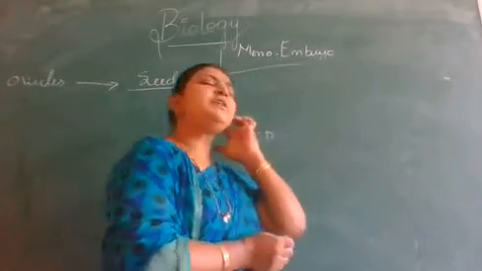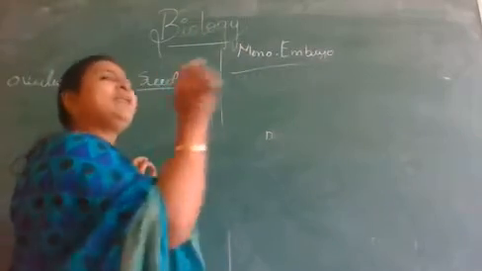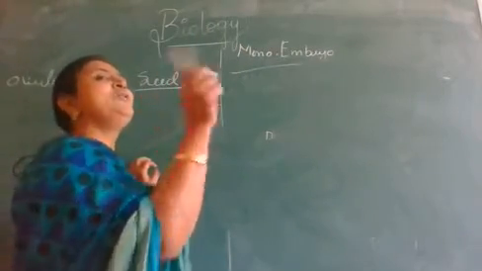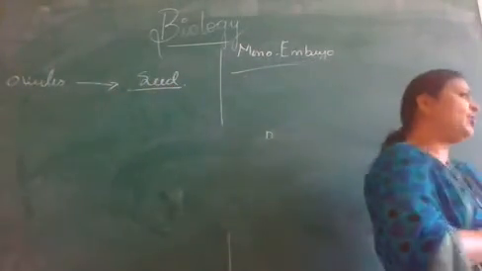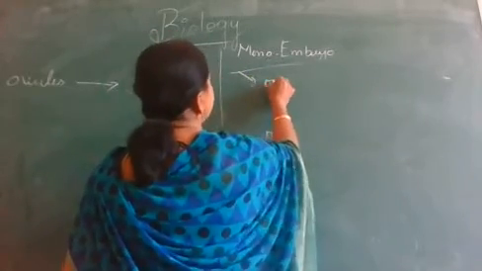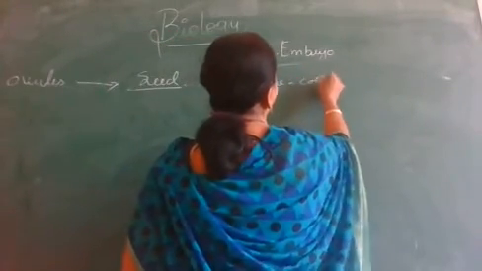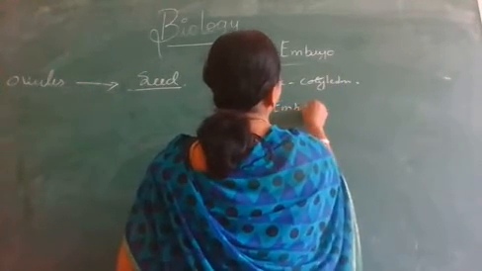The monocotyledon embryo consists of a single cotyledon. There are no two cotyledons, but in dicots, how many cotyledons can you see? Two cotyledons, but here only one cotyledon, and we can observe the embryonal axis.